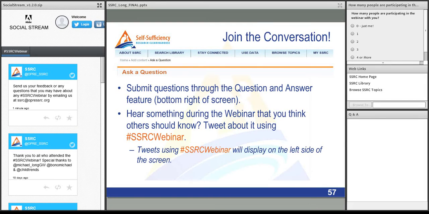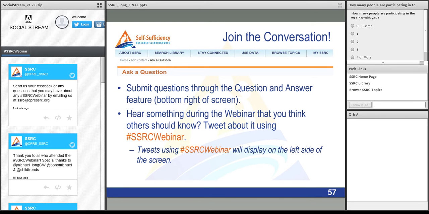Well, I think you just made a compelling case for the Self-Sufficiency Research Clearinghouse because Kristen mentioned thousands of articles and resources in there, and a lot of them aren't published research. They're government documents and government projects that are being shared, and so that's another source for people to get information about interventions, actually going to the clearinghouse itself.